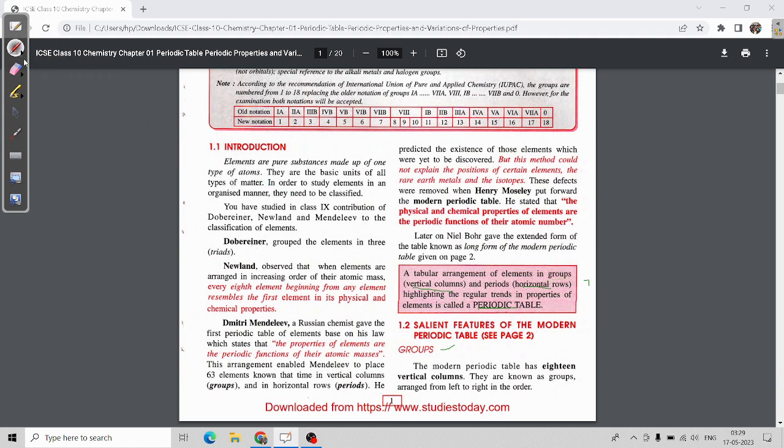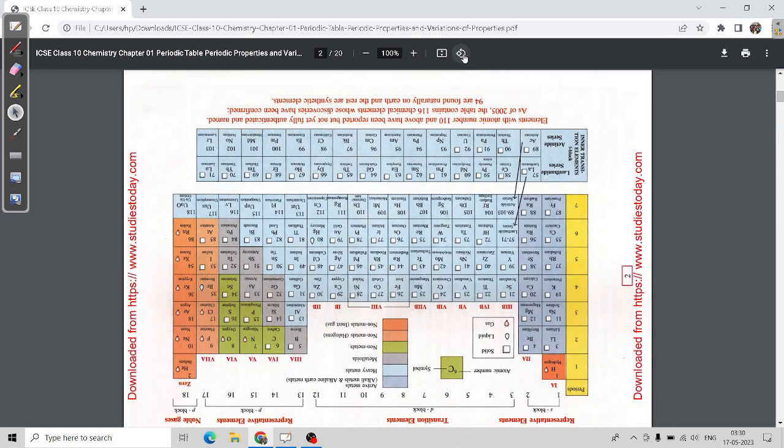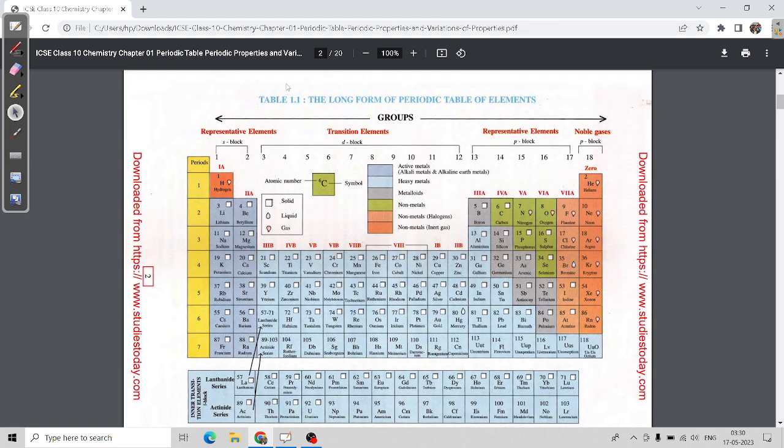Next, on the next page there is a modern periodic table. It is a modern periodic table, and let me explain this whole periodic table. See, here there are seven periods, as I said, so 5, 6 and 7.